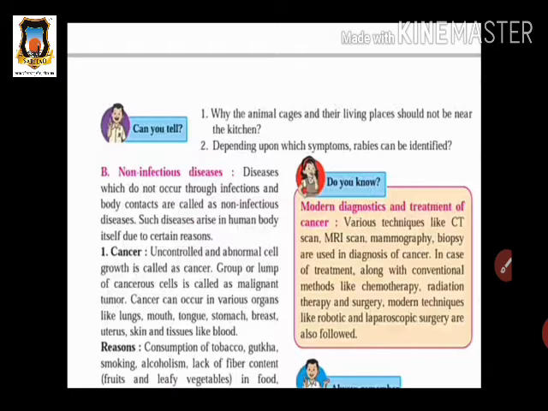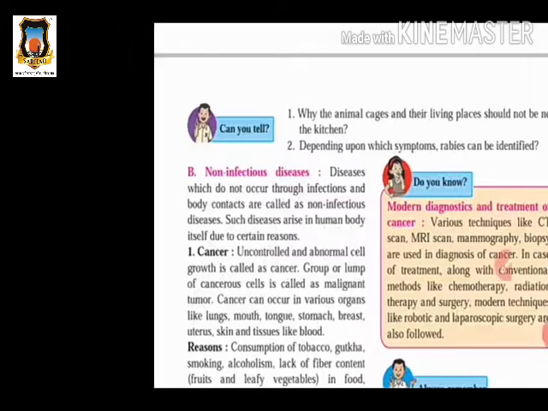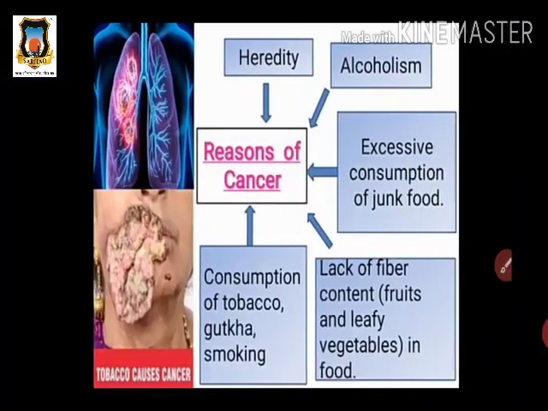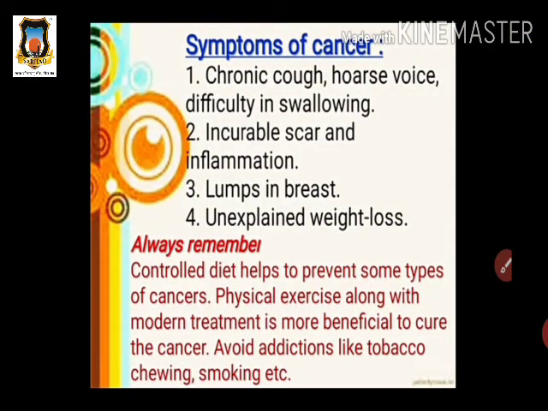So here we see the first disease, that is cancer. First we see what cancer is and how it develops in human beings. Also we see the reasons. It may be hereditary, also due to consumption of gutka, smoking, chewing tobacco, and intake of junk food. Such reasons we see, so you should remember that.